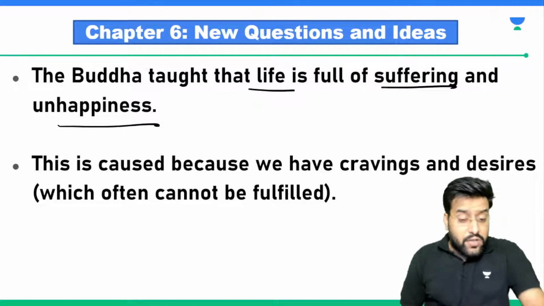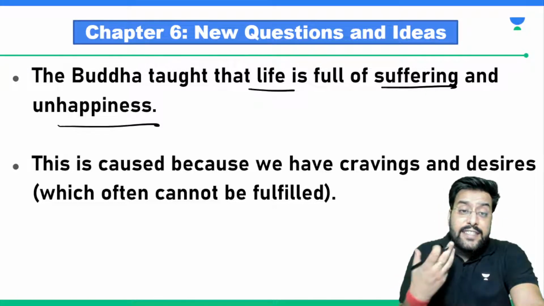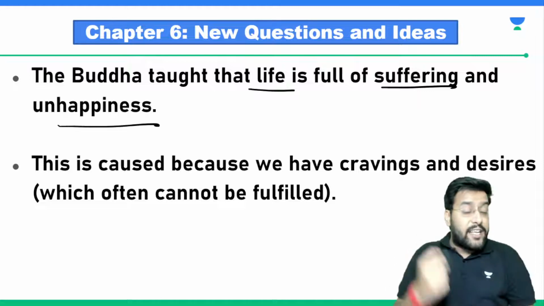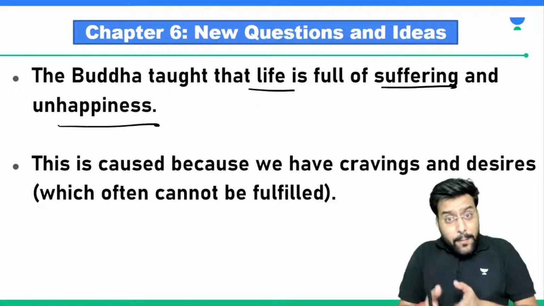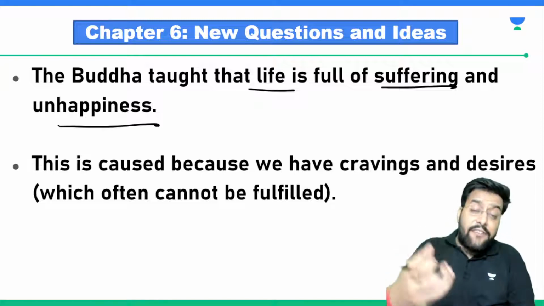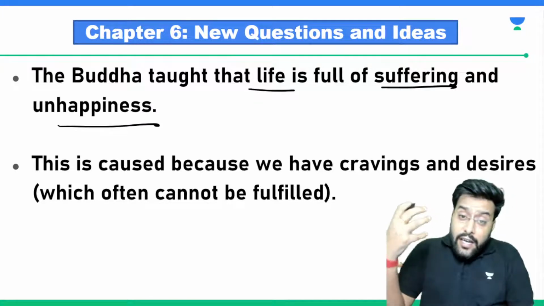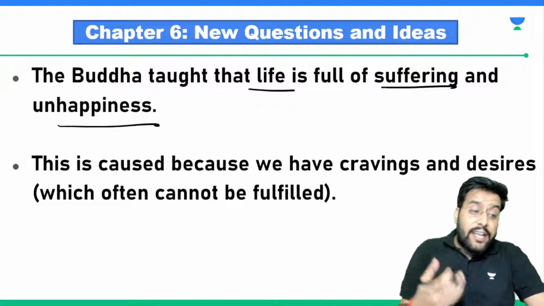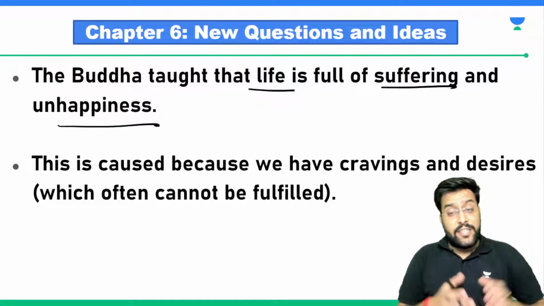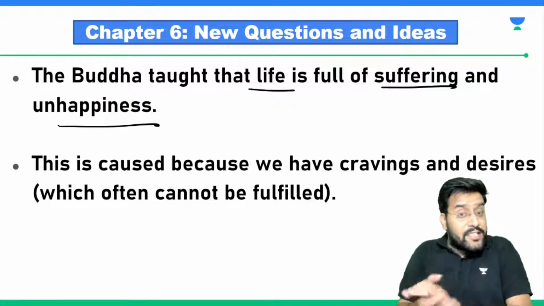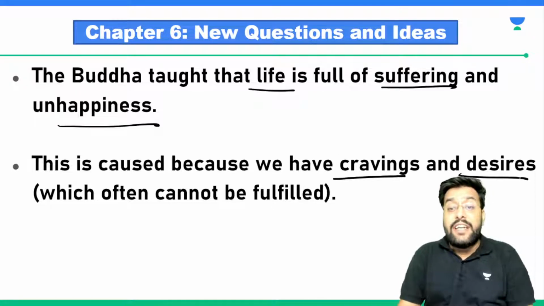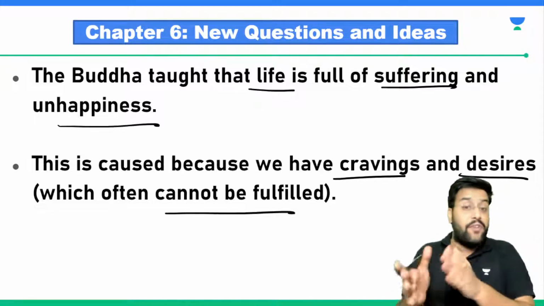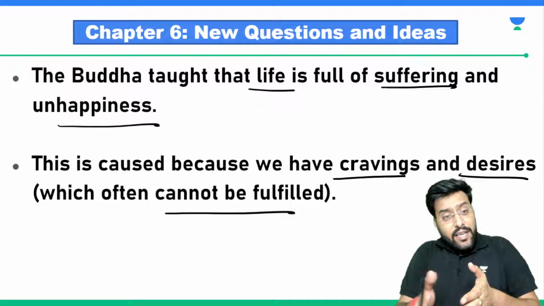All those who have joined me, I want to ask you a question. When we feel saddened, when we are waiting for something to happen, for example, as a child we wanted a toy. When we were not getting that toy, we were unhappy. When we grew up, our liking developed for a person. When we couldn't get that person in our lives, what did it result in? It resulted in unhappiness. It resulted in sufferings. So all these sufferings, all this unhappiness was caused because we had desires and cravings which couldn't be fulfilled. If our desires, if our cravings are fulfilled, we will be happy. It's like you ask for something, if you get it, you are very happy.